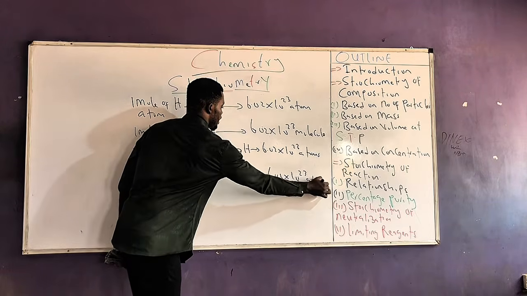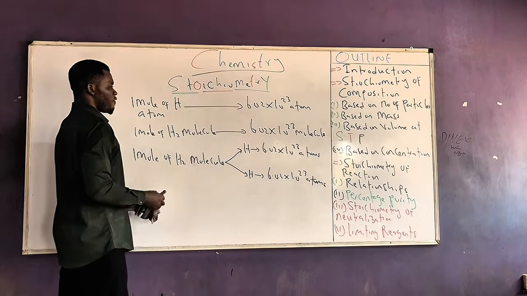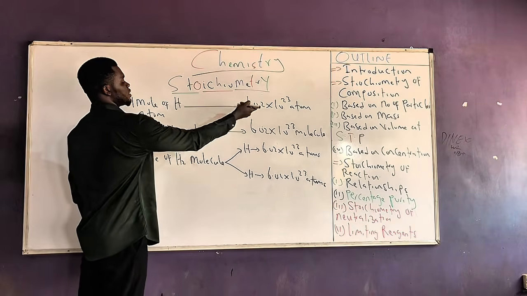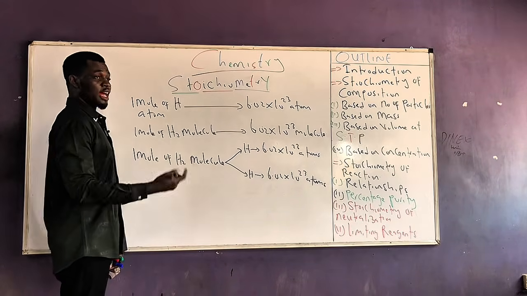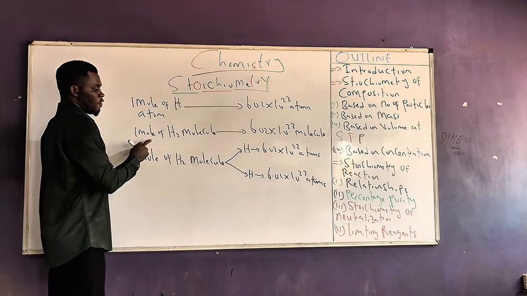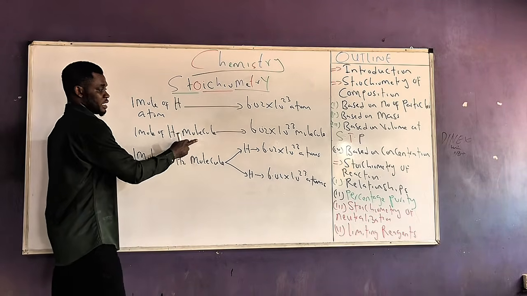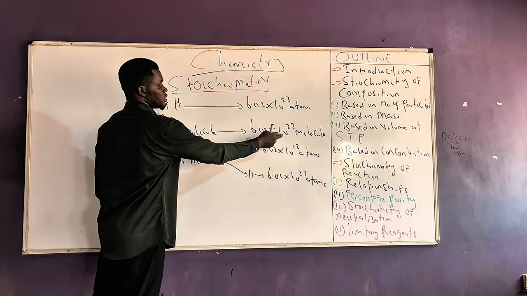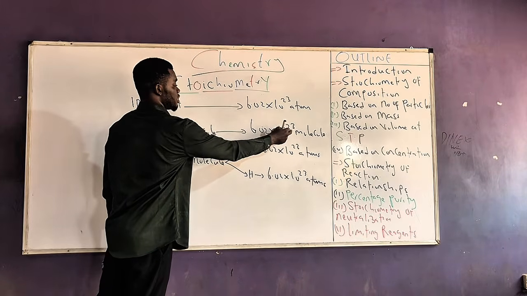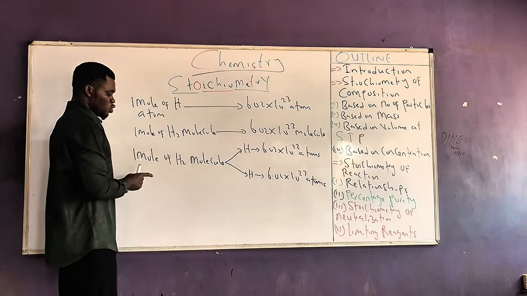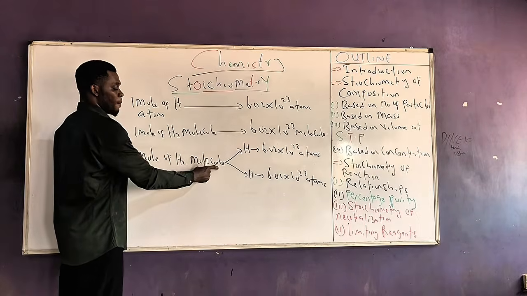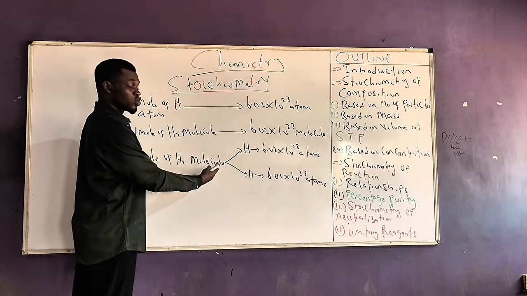So remember where we came from? 1 mole of hydrogen atom contains 6.02 times 10 raised to the power 23 atoms. 1 mole of hydrogen molecule contains 6.02 times 10 raised to the power 23 molecules. But this time around, 1 mole of hydrogen molecule, how many atoms would it contain?